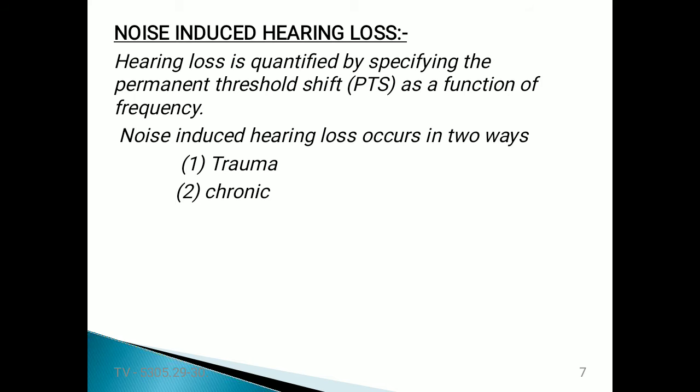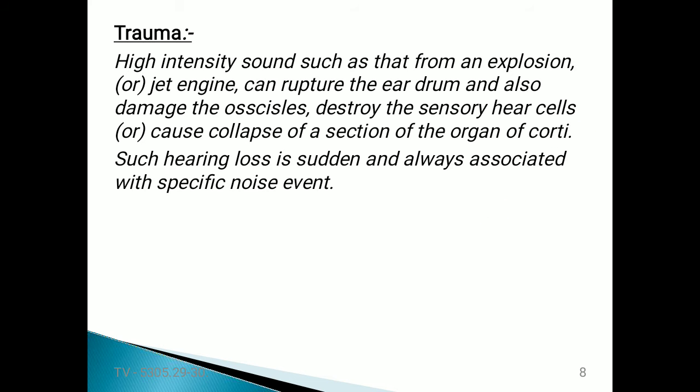Noise induced hearing loss generally occurs in two ways. One is trauma, the second one is chronic. What is meant by trauma? Trauma is high intensity sound, such as that from an explosion or jet engine, that can rupture the eardrum, damage the ossicles, destroy the sensory hair cells, or cause collapse of a section of the organ of Corti. Such hearing loss is sudden and is always associated with a specific noise event.